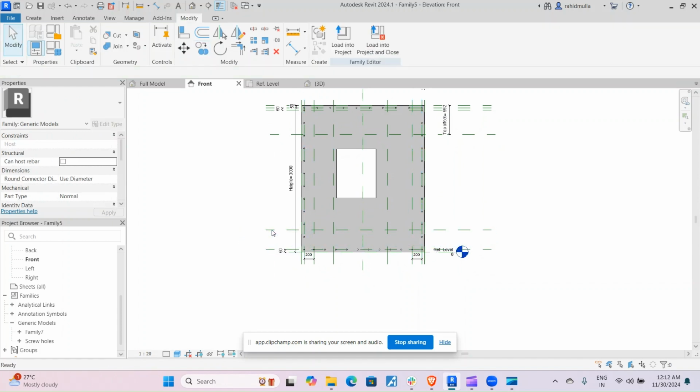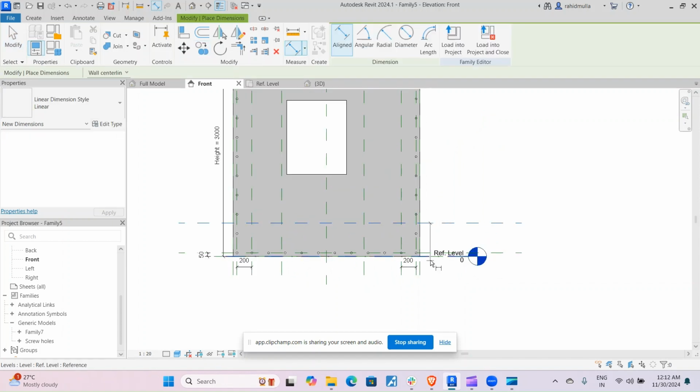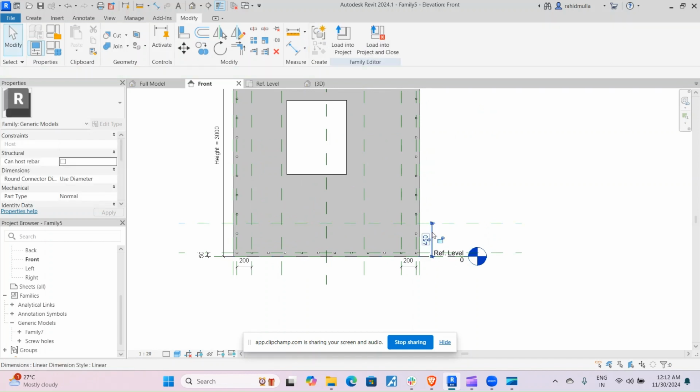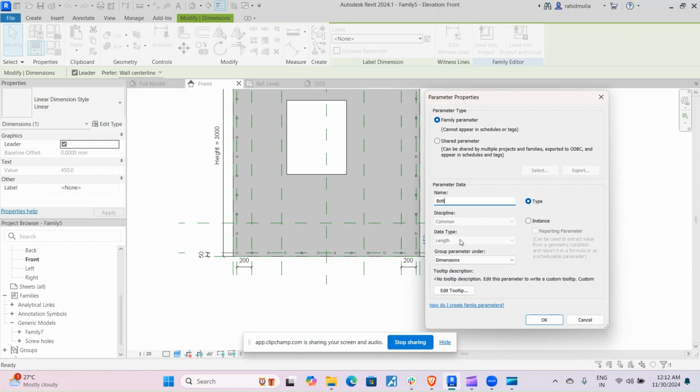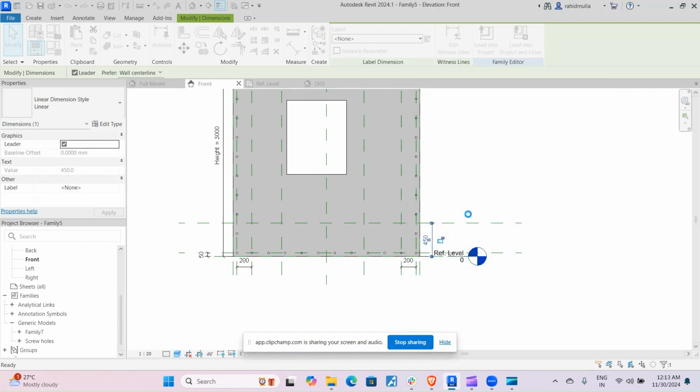Copy, give, equal, sorry, not equal, bottom offset parameter to this. Once that is done, close this.